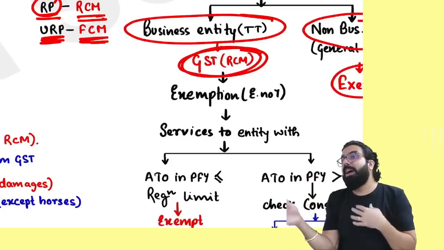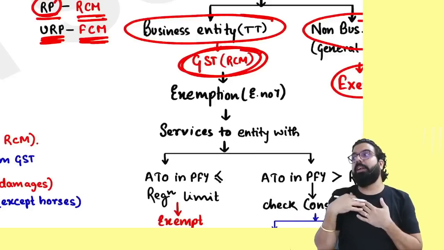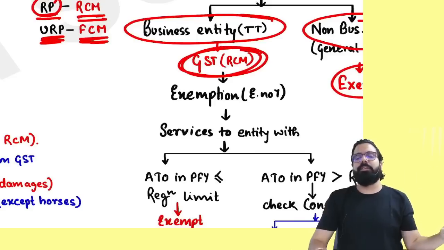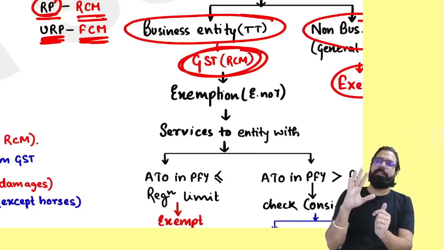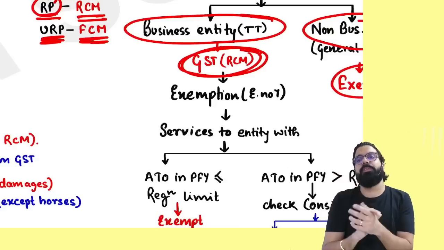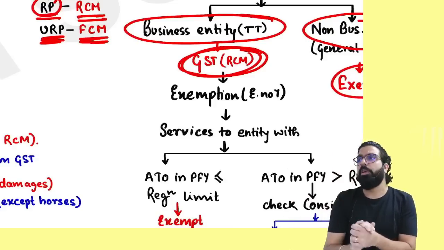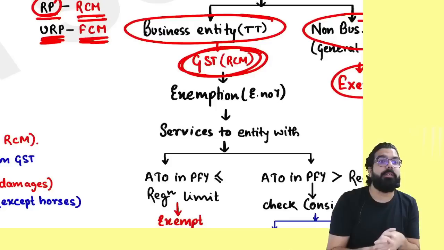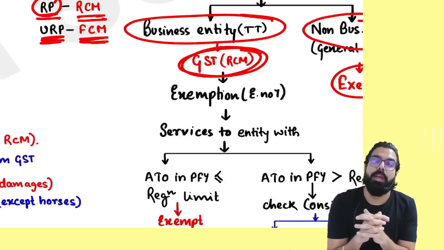But if my last year turnover was more than the registration limit and I am a business entity, I have to pay GST under RCM. Government gave me a service, all other services. If I am a non-business entity, exempt. If I am a small business entity, exempt.